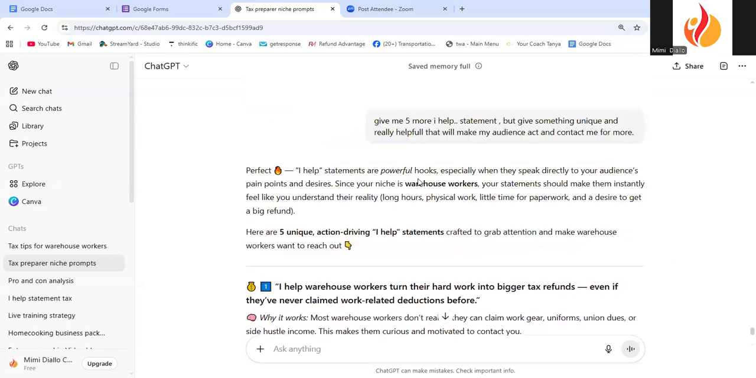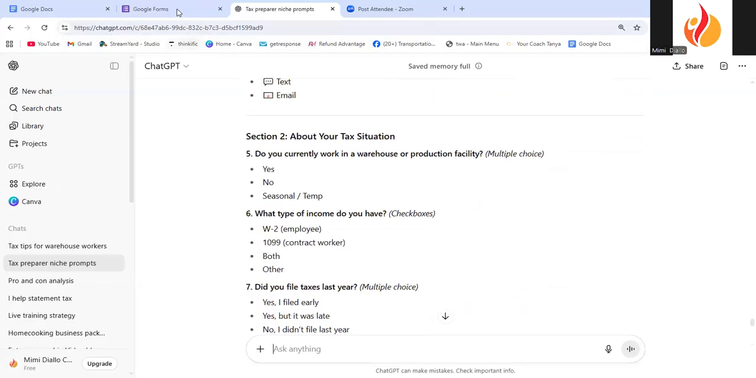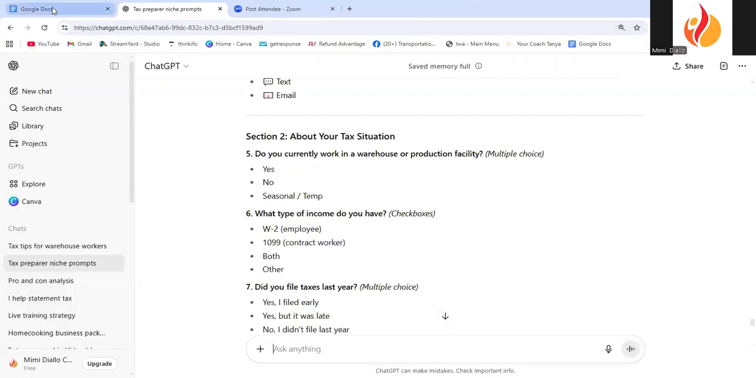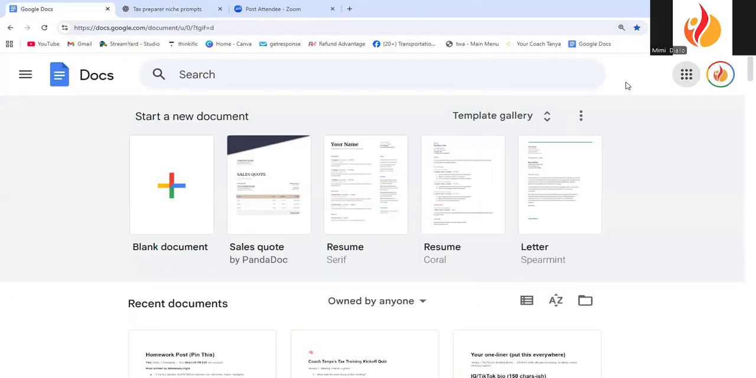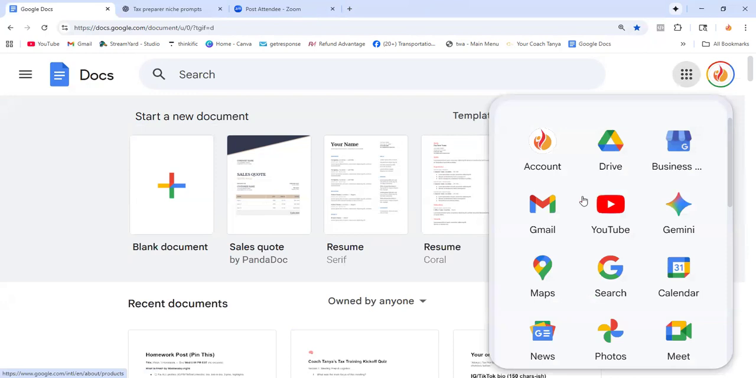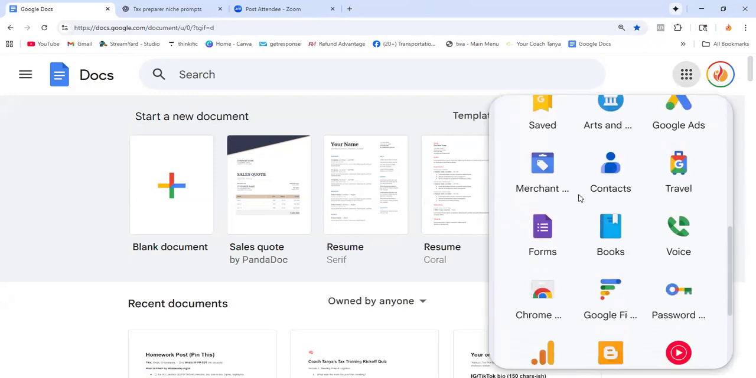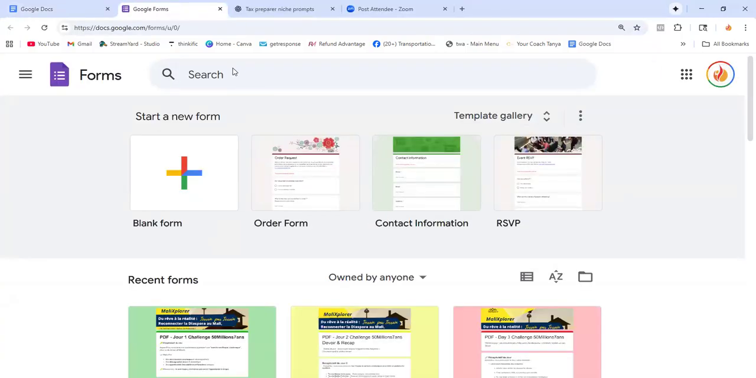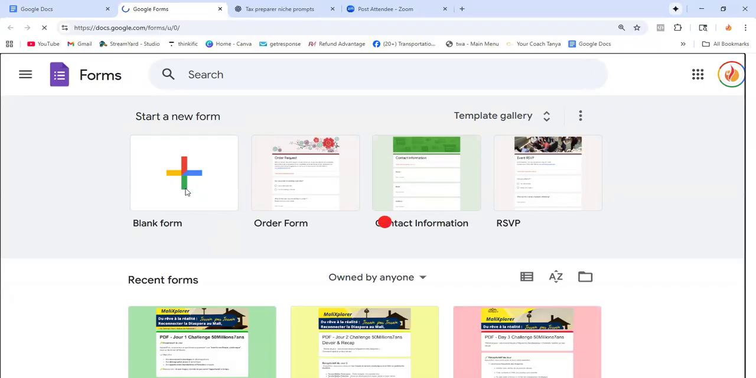So let's go back. Now we're going to go to Google Forms and how you can access it. When you are on your email, you go to the Google apps, the hamburger thing, and you scroll down until you get to Forms, or you can just Google it, Google Docs form. Click on a blank form.